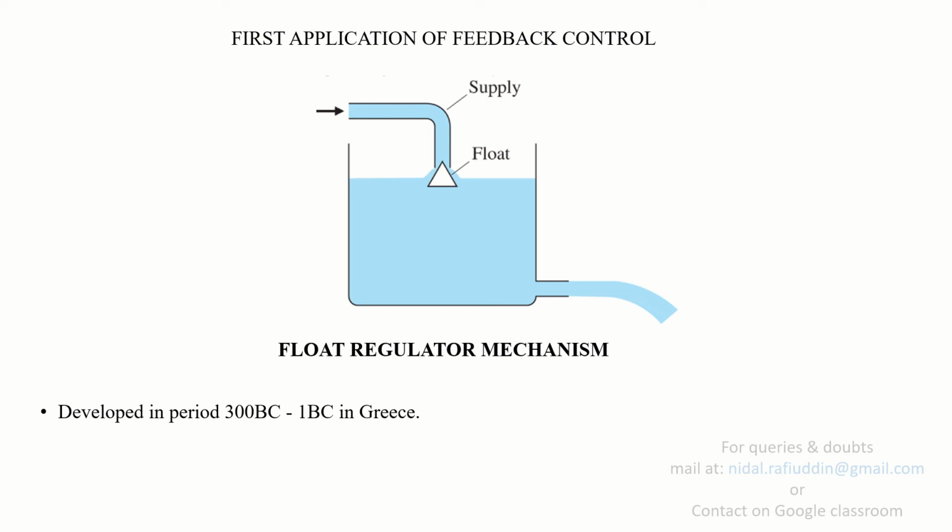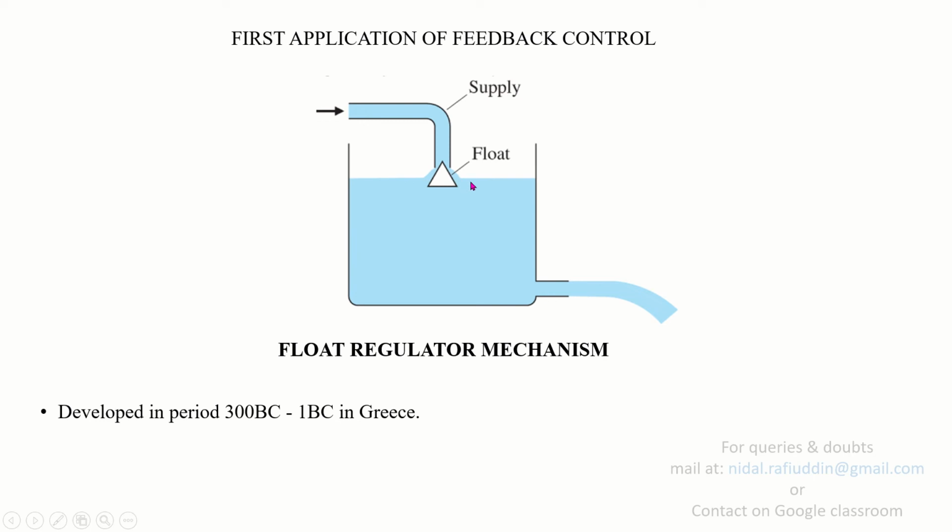So here's an example of the first application of a feedback control system. This was developed in the period of 300 BC to 1 BC in Greece, and it's called the float regulator mechanism. This is an application which is also found nowadays in many places. You might have seen such applications in your overhead tanks and in flushes. A float is provided which keeps maintaining its position at the top level of the water, and when the supply of water is allowed, the level rises, the float rises along with it, and it closes the inlet valve of the supply.